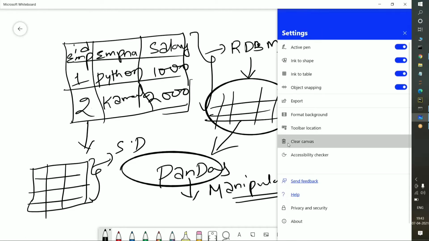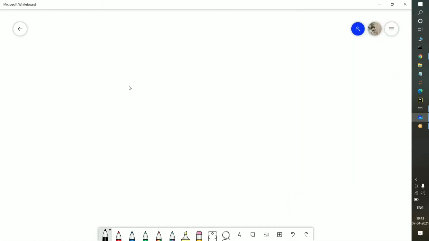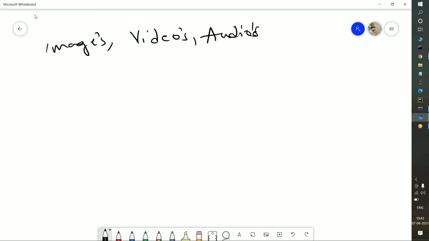The best example of structured data is nothing but tables and rows, and the best examples of unstructured data are images, videos, and audio. These are known as unstructured data. So for example, we will consider machine learning. Machine learning completely works with the help of structured data.